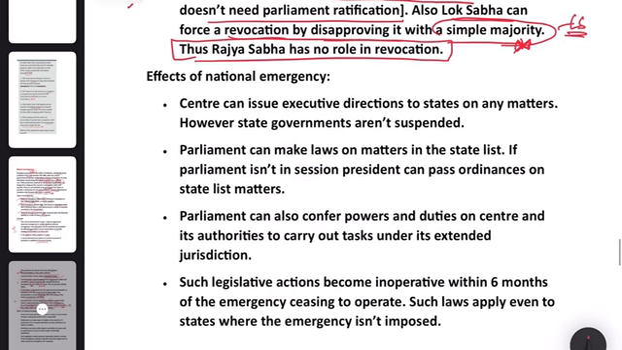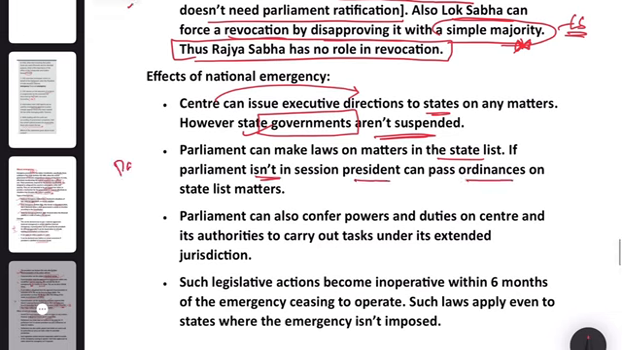Then, effects of national emergency. Center can issue executive directions to states on many matters. However, state governments are not suspended. So, governments are in place, but center can take the role of the states. Parliament can make laws on matters in state list. If the parliament isn't in session, President can pass ordinances on state list matters.